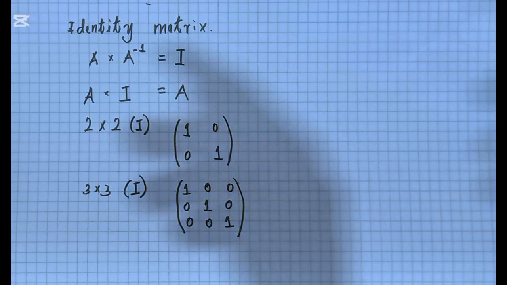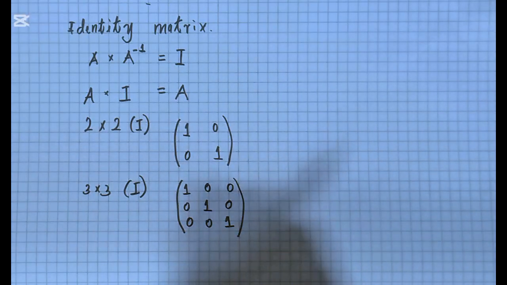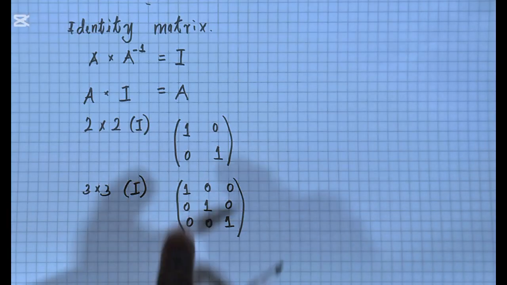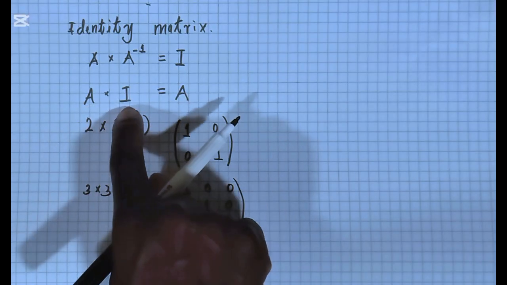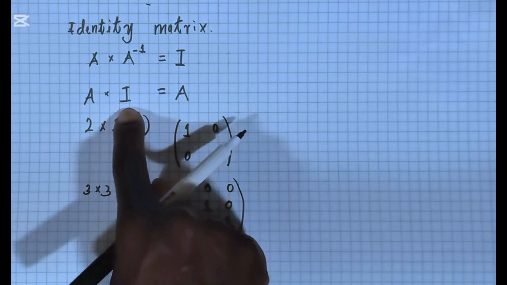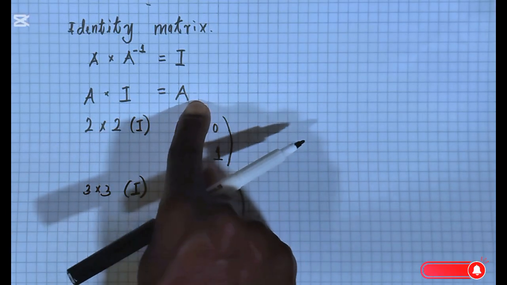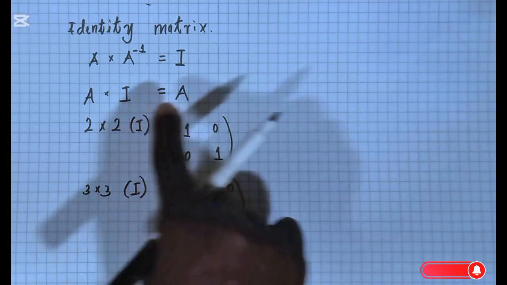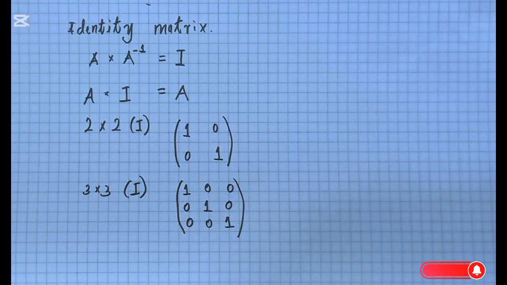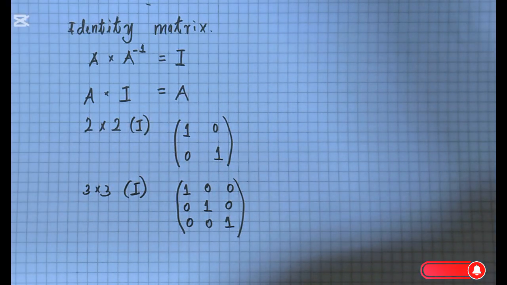All right, so we are going to handle an example where we're going to take a matrix and multiply it by its identity and see what we get. Of course, we expect that when you take a matrix, multiply it by its identity, you are going to get the same matrix, as an identity is the same as 1. Let's go ahead and do an example in that and see what we get.